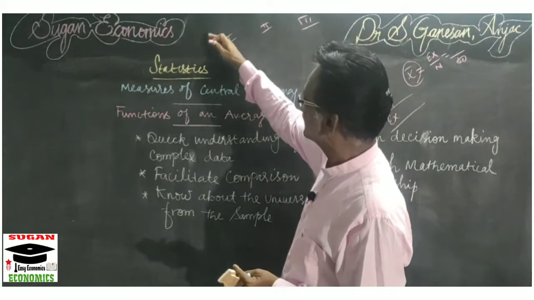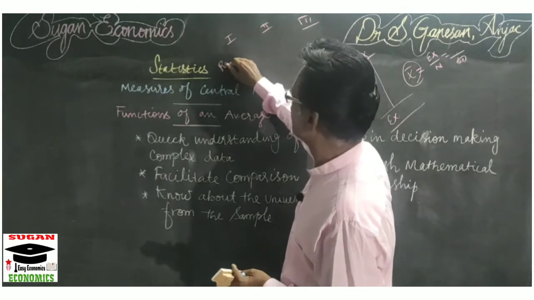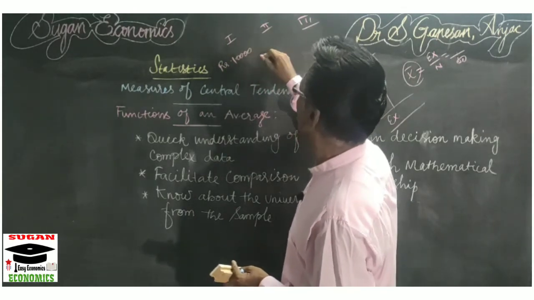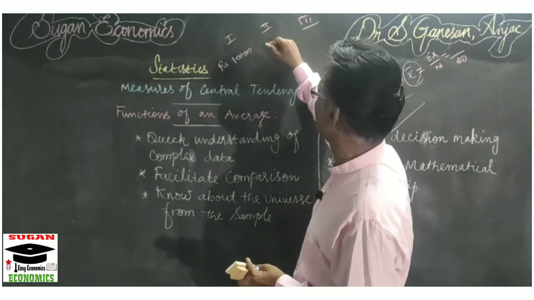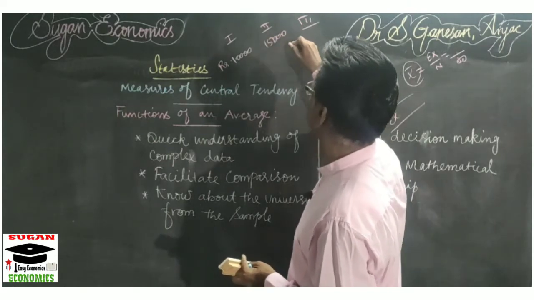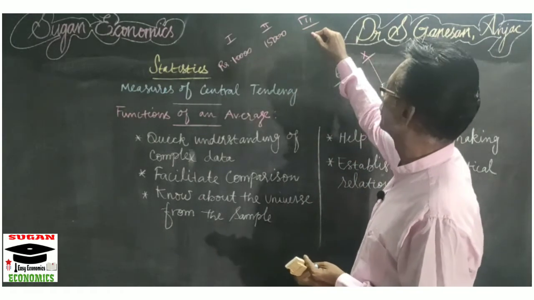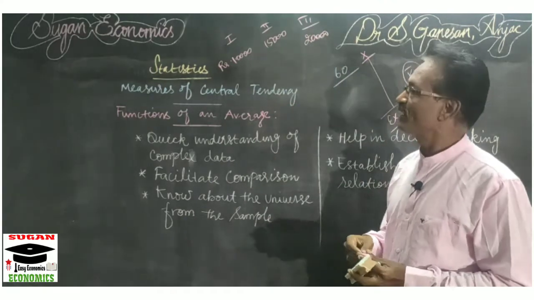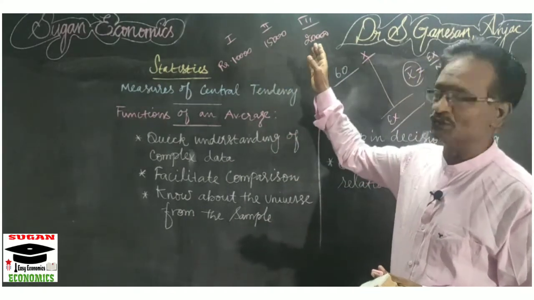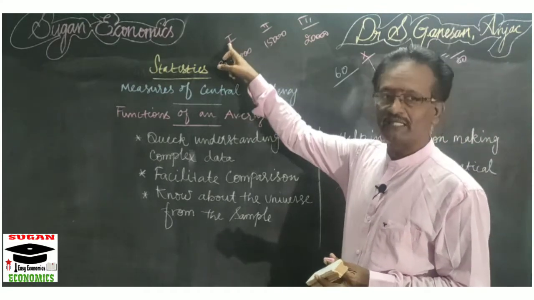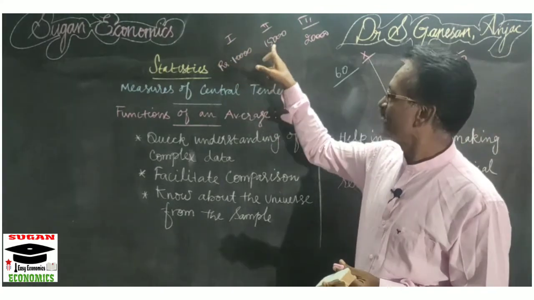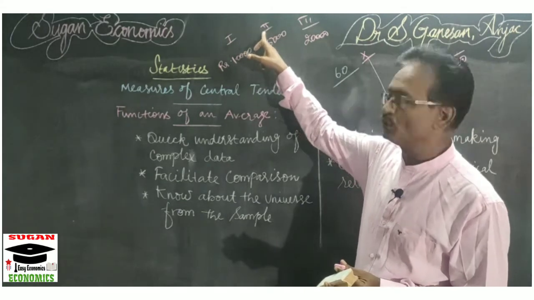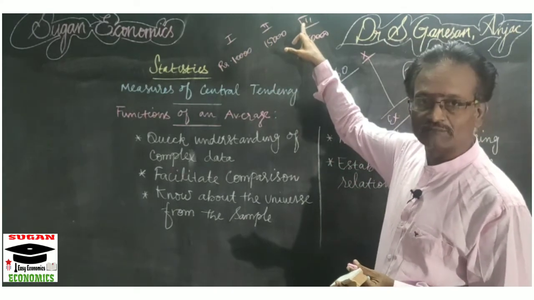The average income of group 1 is rupees 10,000, the average income of group 2 is rupees 15,000, and the average income of group 3 is rupees 20,000.